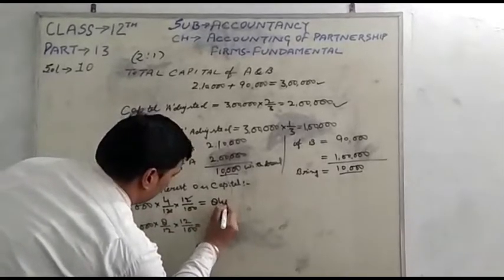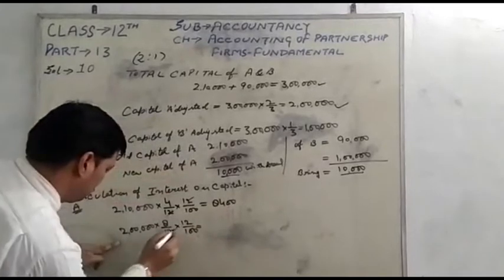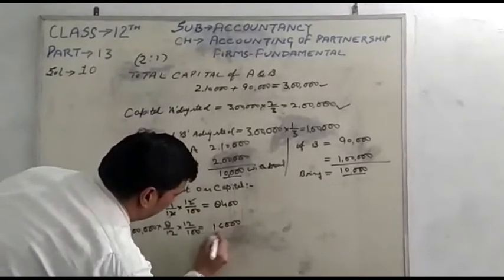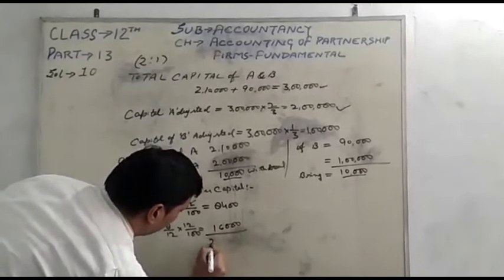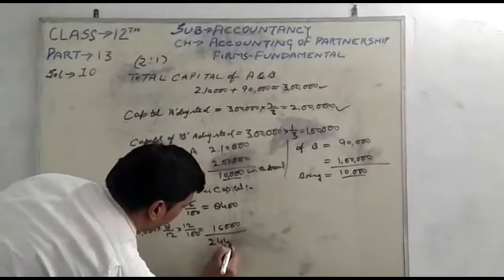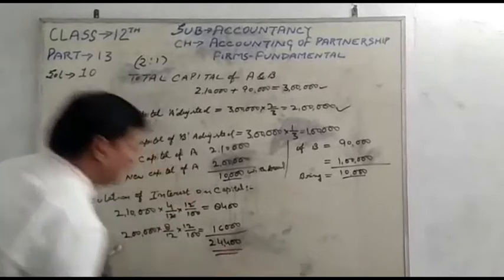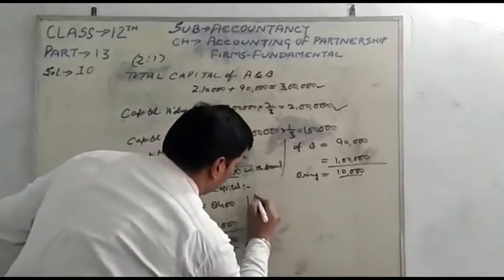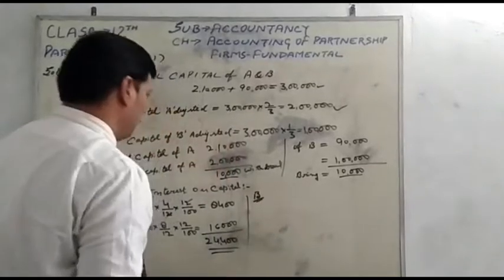80,400, 12 12 cancel, 60,000, 34,400 for the interest on capital of A. Same thing for B, same capital calculation for B.